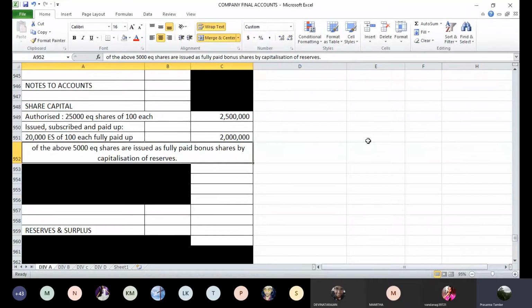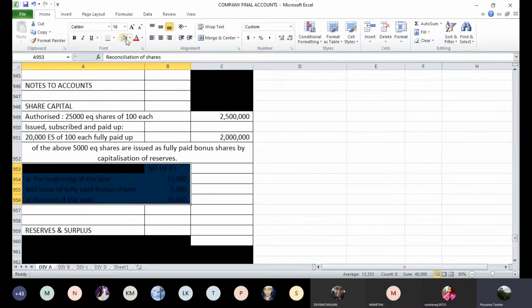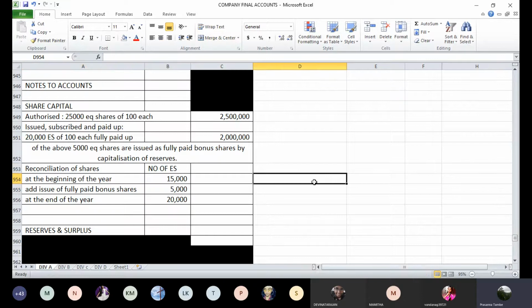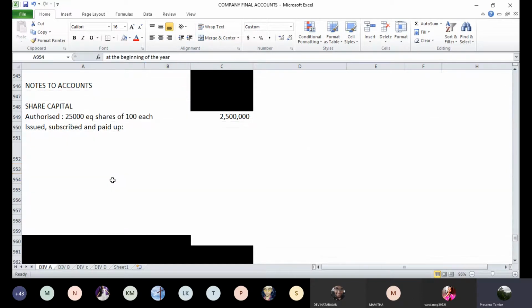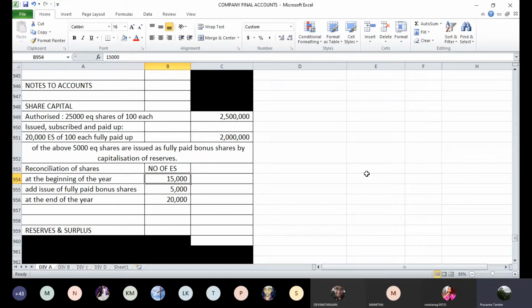At the same time, there is a reconciliation about number of shares. So we'll have to show that reconciliation also, which you have seen earlier. The columns are reconciliation of shares, number of equity shares. At the beginning of the year, we had 15,000 equity shares. Add issue of fully paid bonus shares, where 5,000 shares were further issued as bonus shares. So at the close of the year, we have 20,000 equity shares of 100 each, fully paid. So this is how the information should be disclosed under the head share capital.